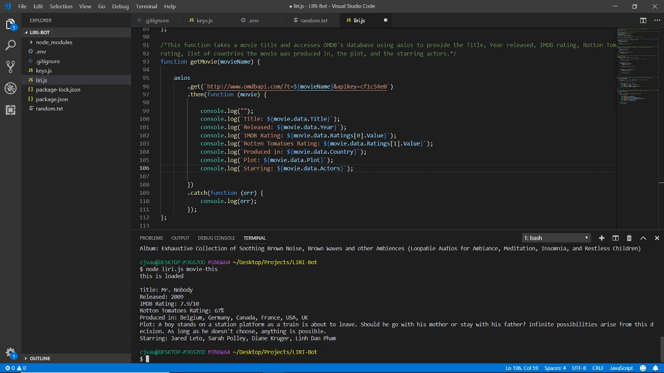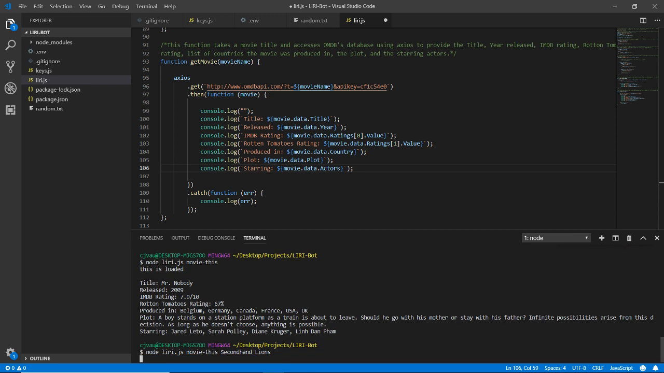Mr. Nobody. 2009, 7.9 out of 10. You know, Jared Leto, Lin Dan Pham, and Diane Kruger. But let's do another movie without the language this time. Secondhand Lions, is that spelled in a particular way? Is there like a dash? Secondhand Lions, okay. Lions. Okay.